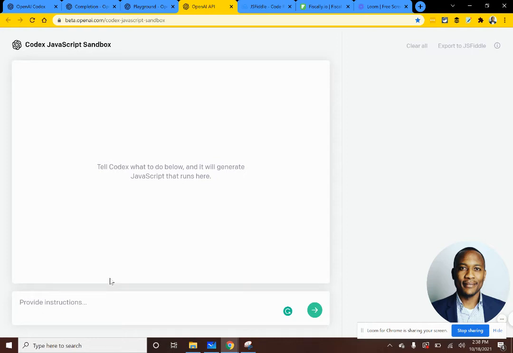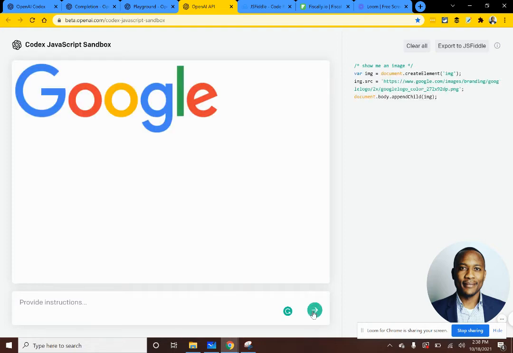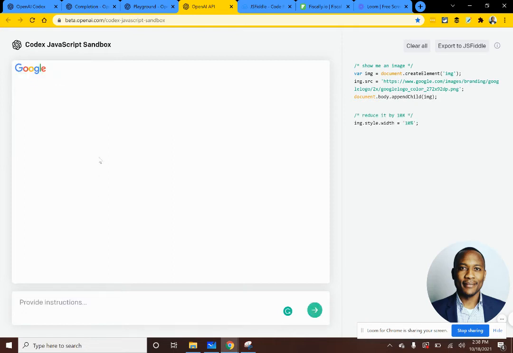And it's not just code, right? We can also work with images. So show me an image. Let's see what it comes back with. It's a little bit tricky. Well, it shows me the image of Google. Now that's good. So reduce it by 10x. So let's reduce the image by 10x. You see, isn't that magical, right?